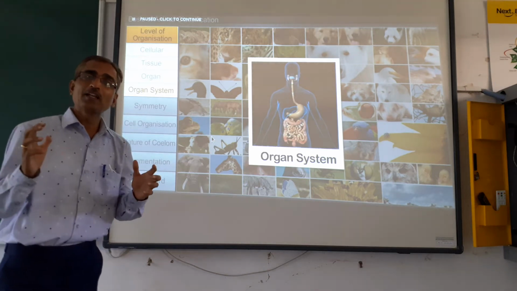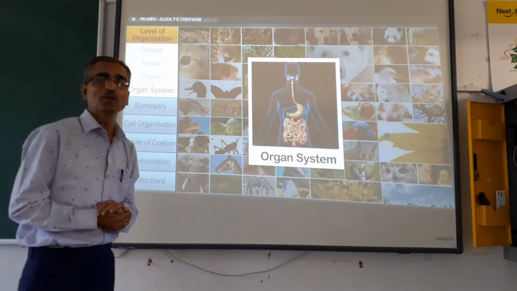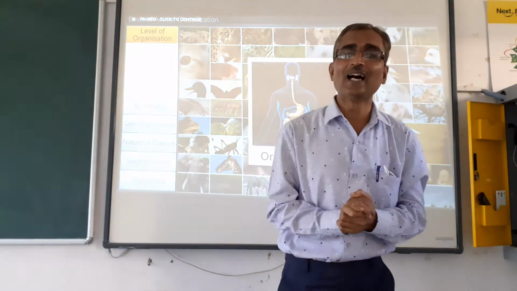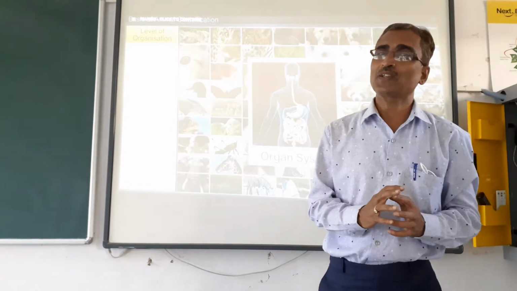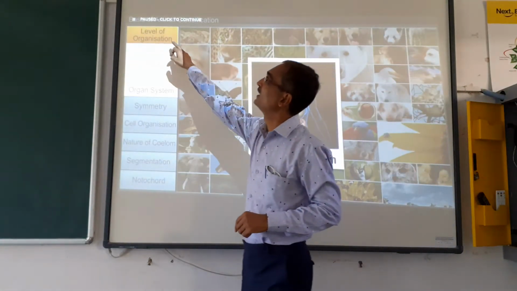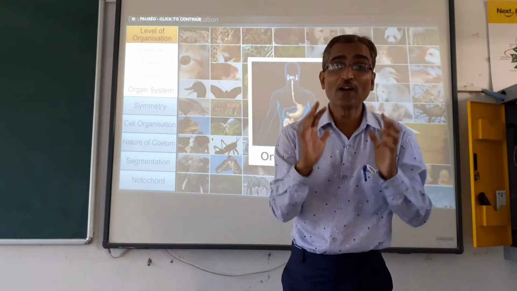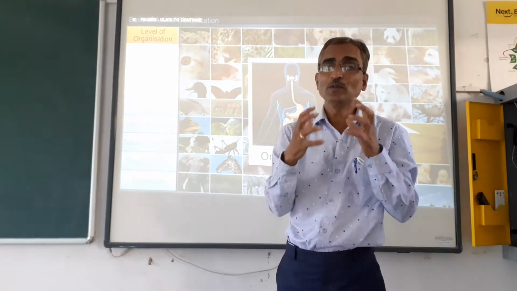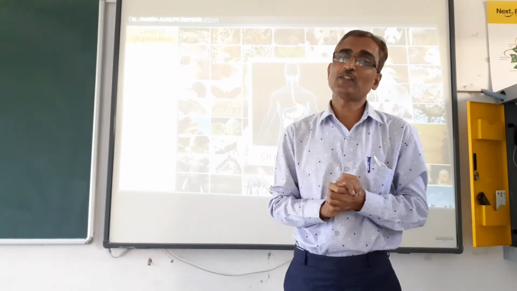Because every organism is made up of cells, and the cell is the basic unit of life. So how these cells are organized in the organism is what the level of organization is.